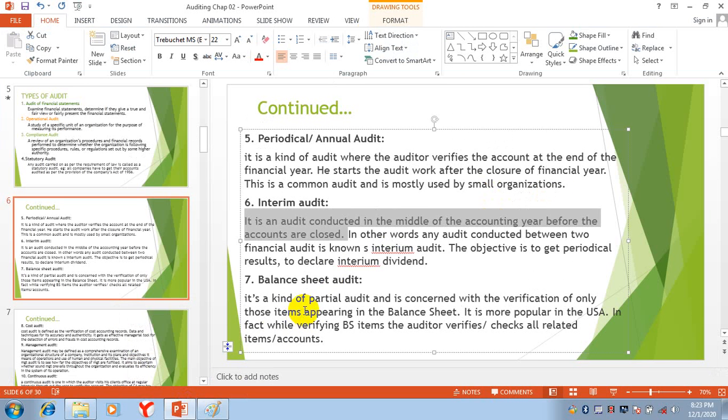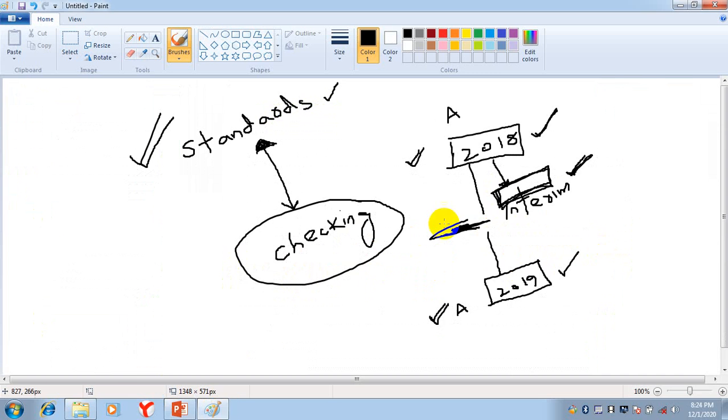And here, to get periodical results. They want to get periodical results. Suppose after 3 months the company wants some periodical results to check, then the next 3 months, then the next 3 months.